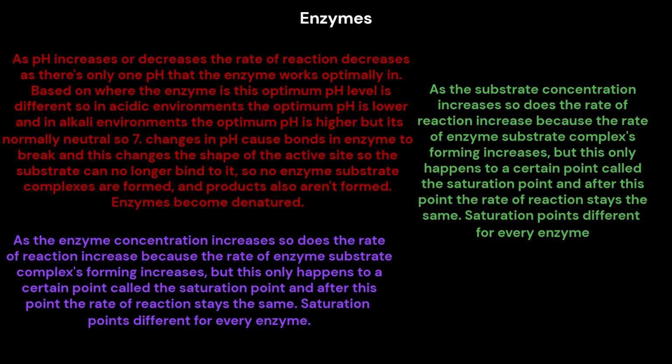As the substrate concentration increases, so does the rate of reaction because the rate of enzyme-substrate complexes forming increases. But this only happens to a certain point called the saturation point, and after this point the rate of reaction stays the same. The saturation point is different for every enzyme. As the enzyme concentration increases, so does the rate of reaction because the rate of enzyme-substrate complexes forming increases, but this only happens to the saturation point, and after this point the rate of reaction stays the same. The saturation point is different for every enzyme.